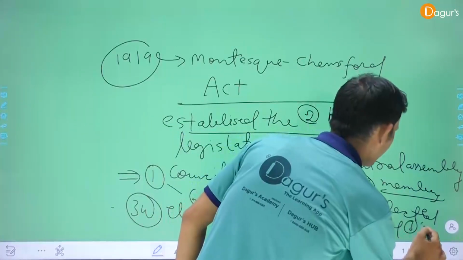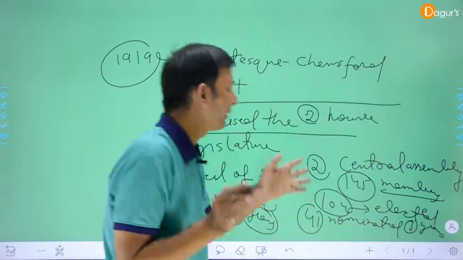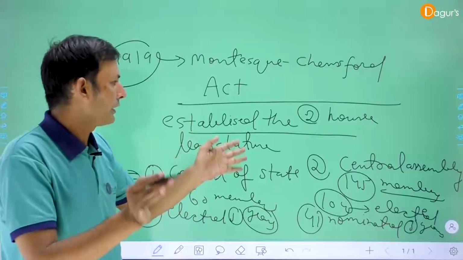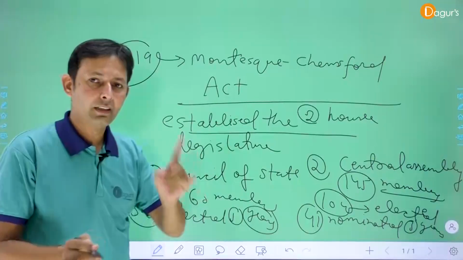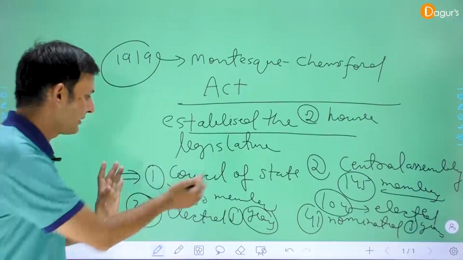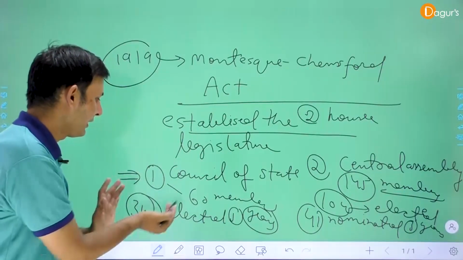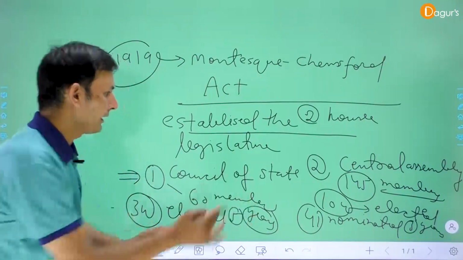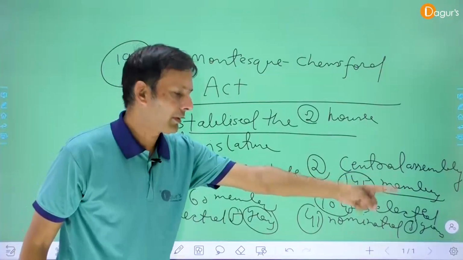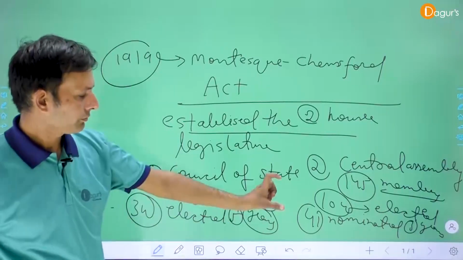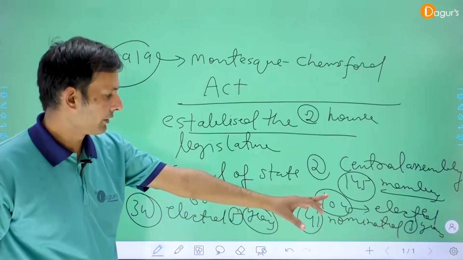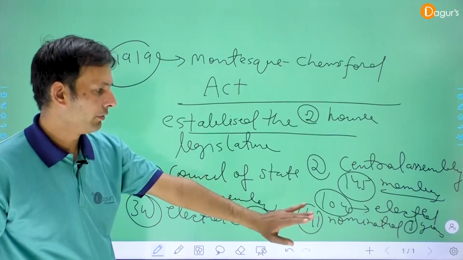So dear students, the Montagu-Chelmsford Act established a two-house legislature. Number 1 is the Council of State, 60 members, 34 of them elected, for 5 years. Second is the Central Assembly, total 145 members, 104 elected and 41 nominated, for 3 years.